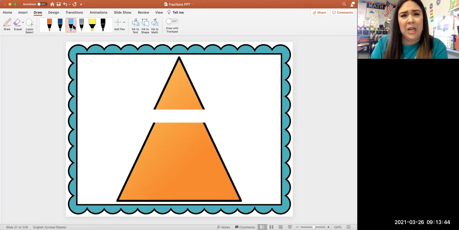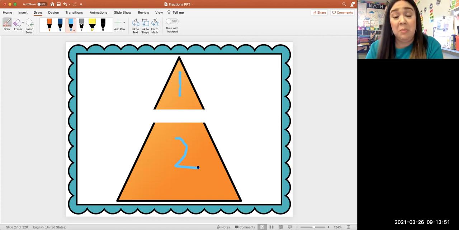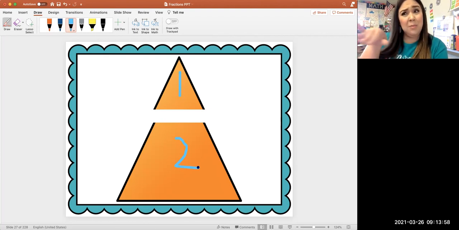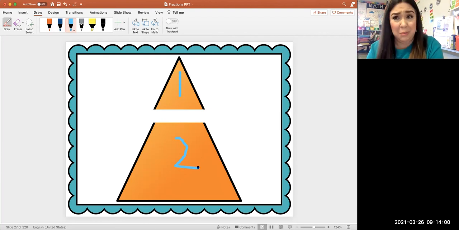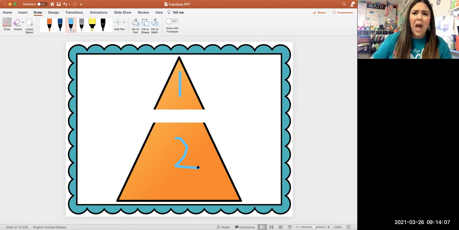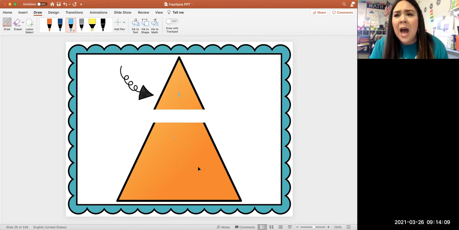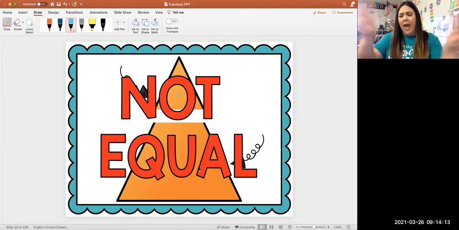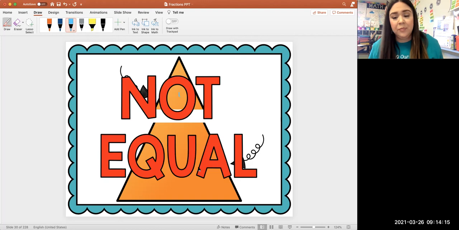Okay, well, let's look at these shapes, okay? I noticed that piece number 1 is much smaller than piece number 2. And if this was, let's say, an ice cream cone, and I said, you can have the top, just the piece number 1, and I'll have piece number 2. Is that equal? Oh, no, that's not equal. No. So this is a not equal partition. No, absolutely not.